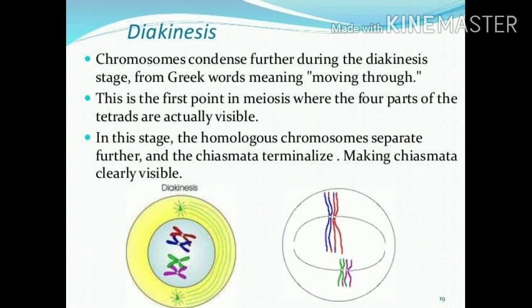In diakinesis, the last stage in prophase, the paired chromosomes get shortened, reduced and thicker, so that the nuclear membrane and nucleolus begin to disappear. Then spindle fibers make their appearance. In the first cell division itself, we had seen that spindle fibers appear with the help of the centrosomes. So spindle fibers will appear after all this process. After the diplotene process is completed, the chromosomes will be separated and spindle fibers will appear.